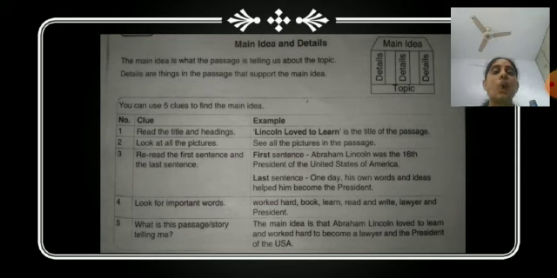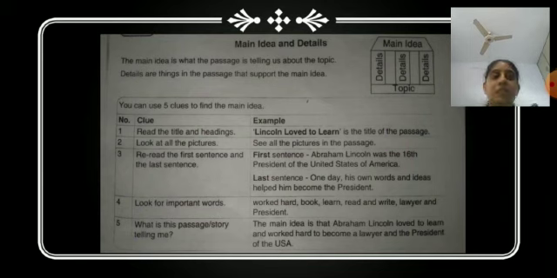Let's see how these steps helped me to find the main idea. The name of that chapter was Lincoln Loved to Learn. We checked all the pictures in the second step. In the third step, we read the first and the last sentences again.